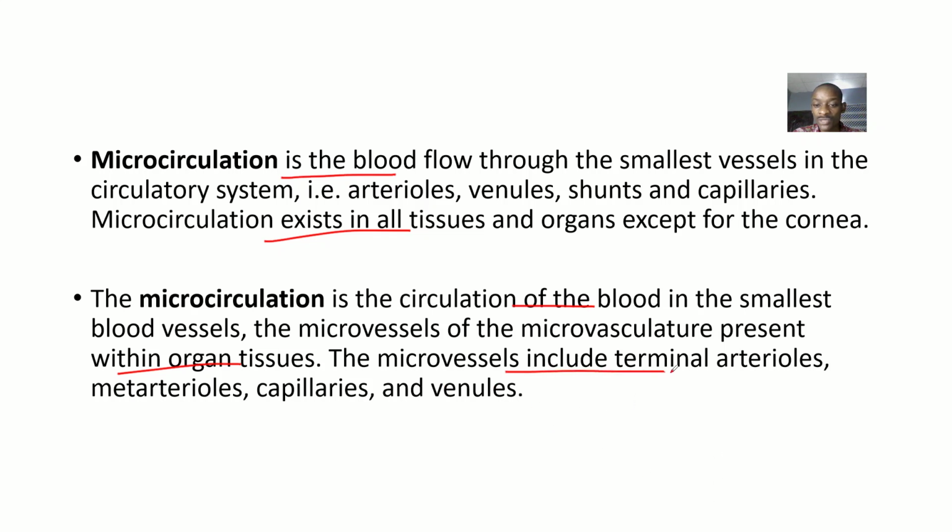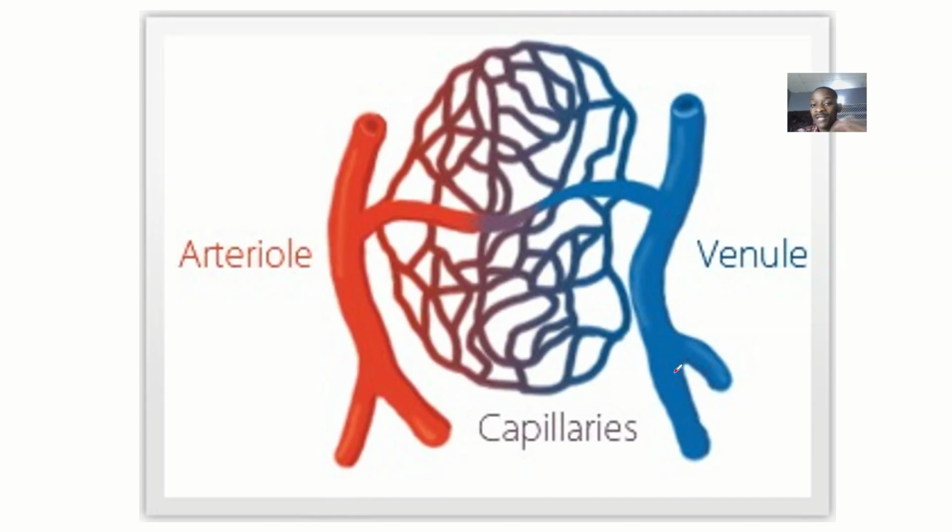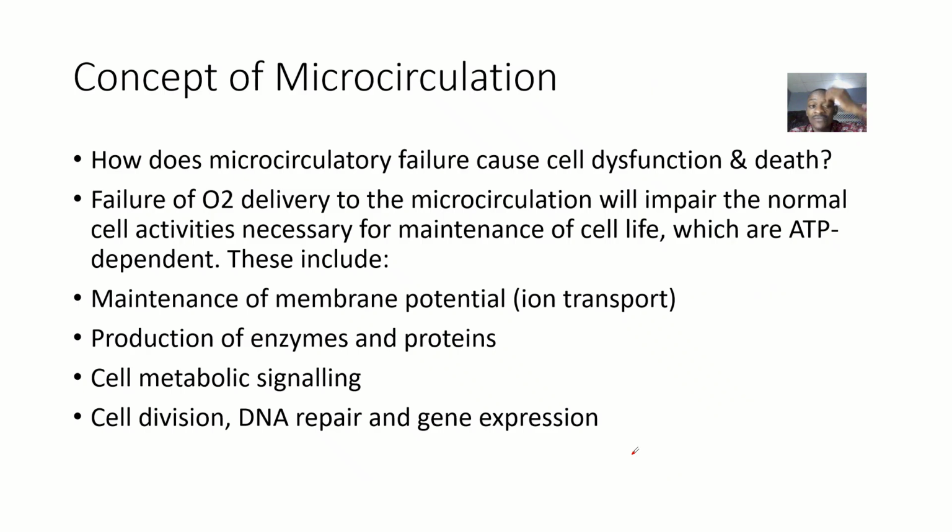The microvessels include the terminal arterioles, then from them, you have the meta-arterioles, then capillaries, then venules. So these are two different definitions, so you pick any one of them and actually work with it. This is microcirculation: arterioles, then meta-arterioles, or you could just say arterioles, capillaries, and veins.